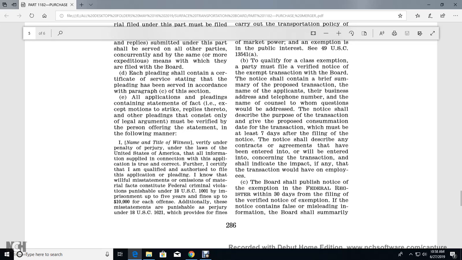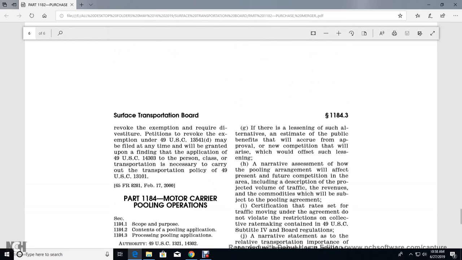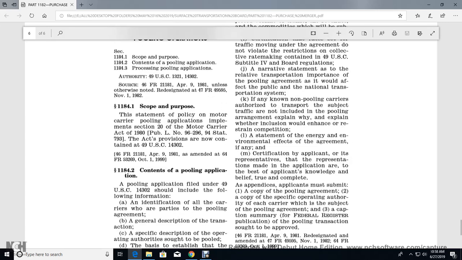The board shall publish notice of the exemption in the Federal Register within 30 days of the filing of the verified notice of exemption. If the notice contains false or misleading information, the board shall summarily revoke the exemption. A petition to revoke the exemption under Title 49 United States Code 13541(d) may be filed at any time, with the grant upon finding that the application of Title 49 United States Code 14303 to the person or class is necessary to carry out the transportation policy of 49 United States Code 13101.